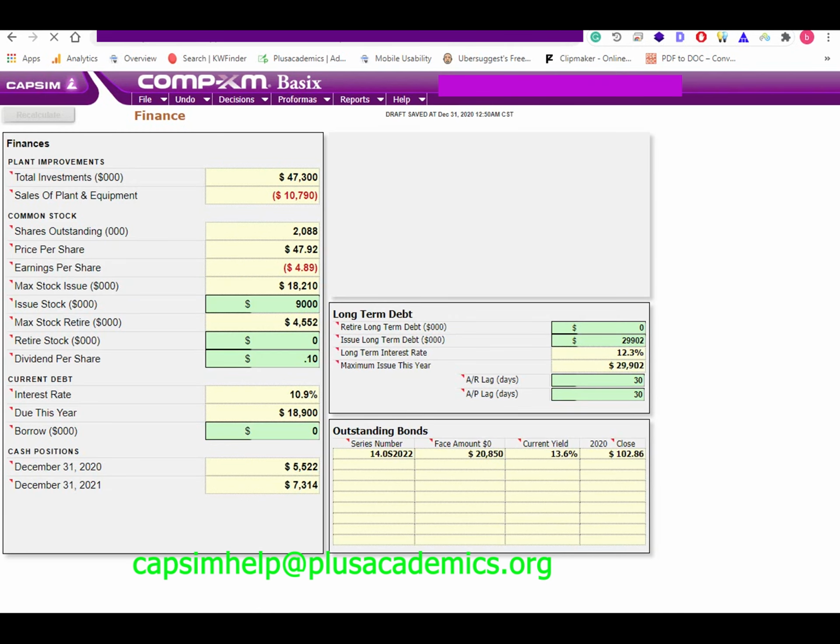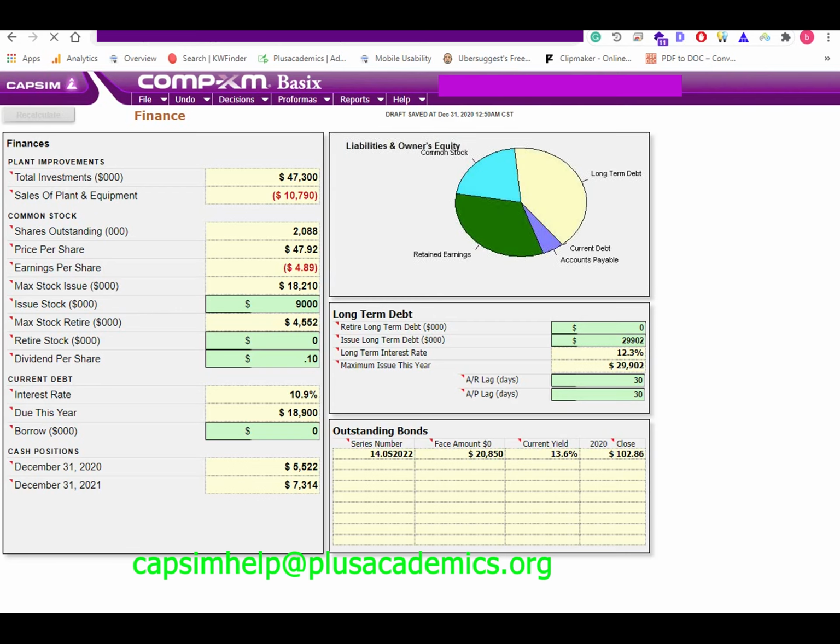Finance. Finance allows one to control days of working capital, pay for expenditure, and avoid getting emergency loans. To ensure you do not have an emergency loan, make sure you do not overestimate sales, and also ensure the cash position as at 31st December of the current year is at least 3,000. To do that, you can either borrow long-term debt, short-term debt, or issue stock. Currently, we can only issue stock or long-term debt since we are trying to raise our days of working capital. In short, we do not have enough liquid cash to meet current obligations. Based on that, we issued 9,000 worth of stock and 29,902 of long-term debt.